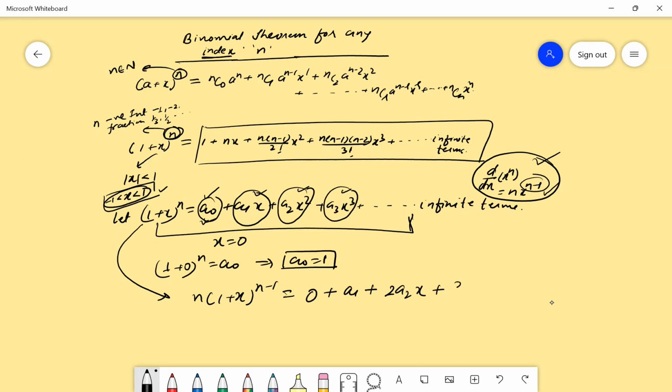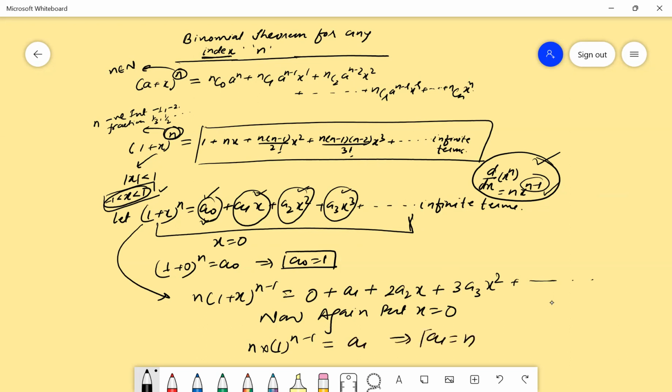Differentiation of a3x cube is 3a3x square, and so on. Now again put x equal to 0. The moment you put x equal to 0, you will get n into 1 to the power n minus 1 is equal to a1. That implies a1 equal to n. We got the value for a0 and a1.